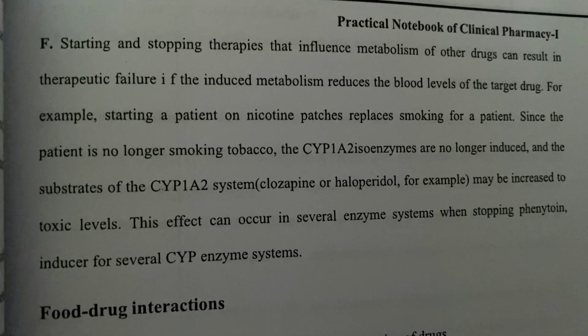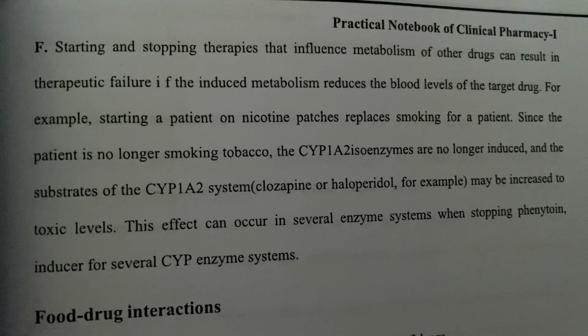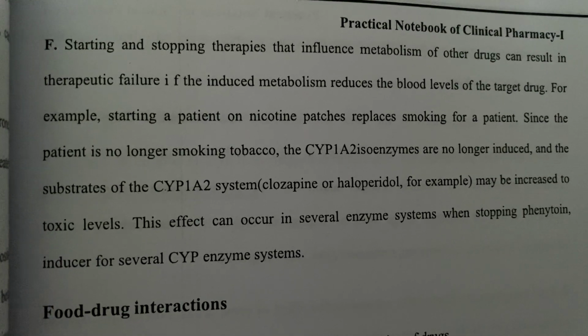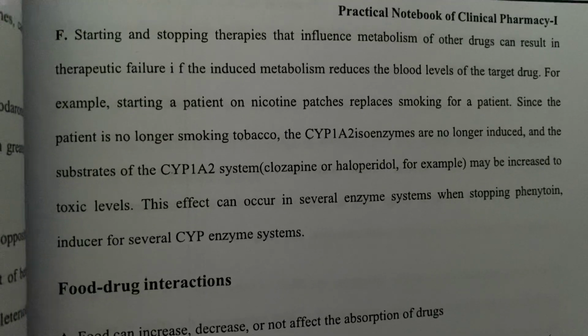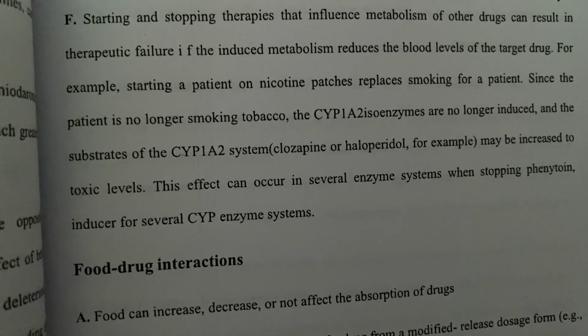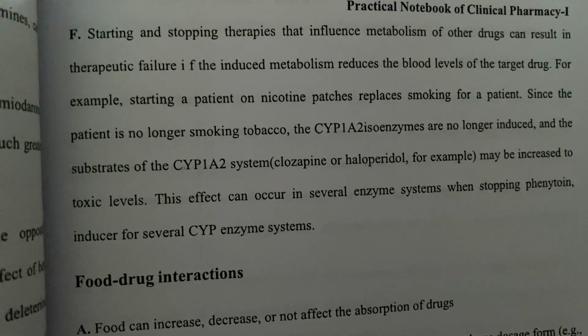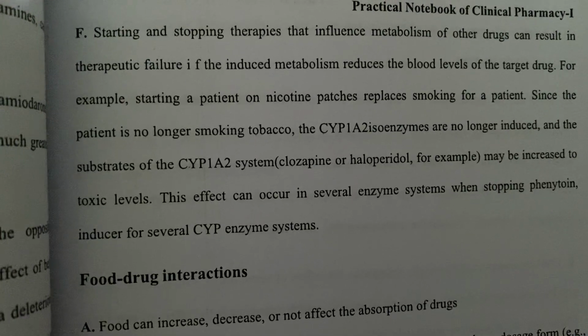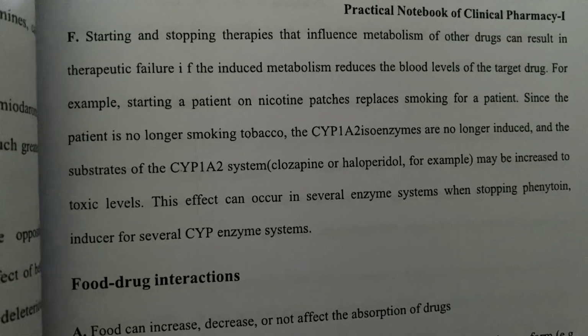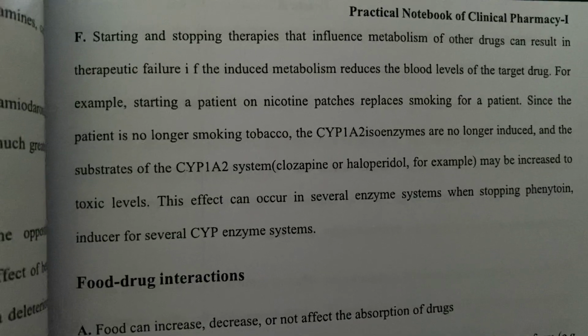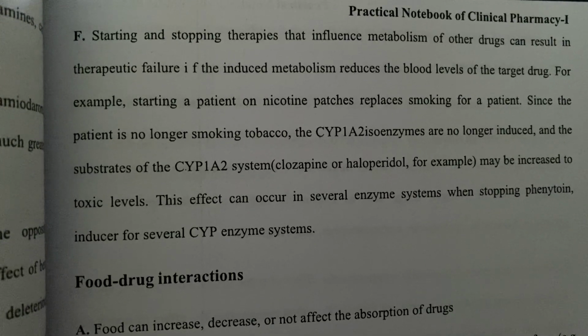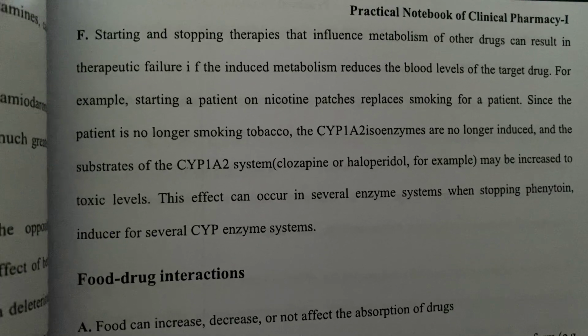Starting and stopping therapies that influence the metabolism of other drugs can result in therapeutic failure if the induced metabolism reduces the blood level of the target drug. For example, starting a patient on nicotine patches to replace smoking.